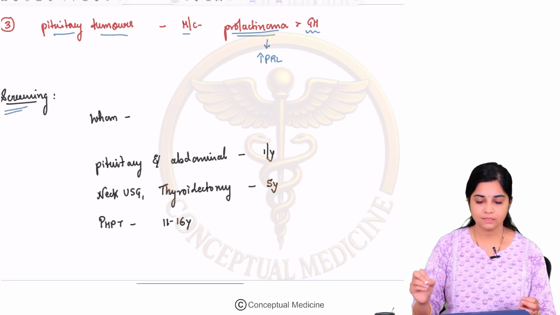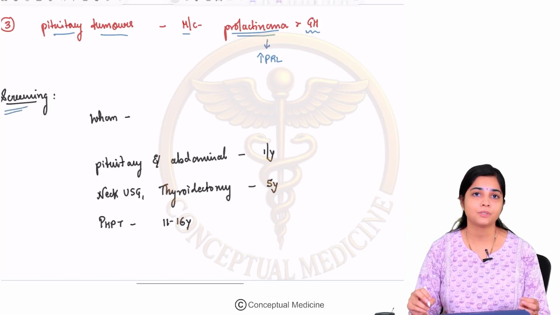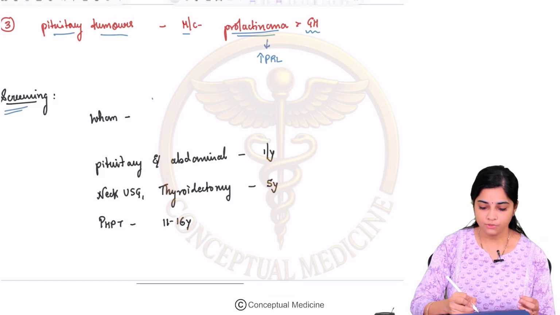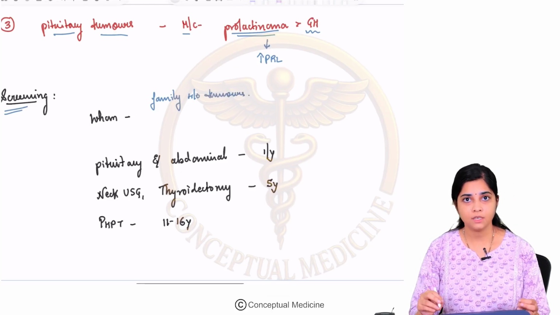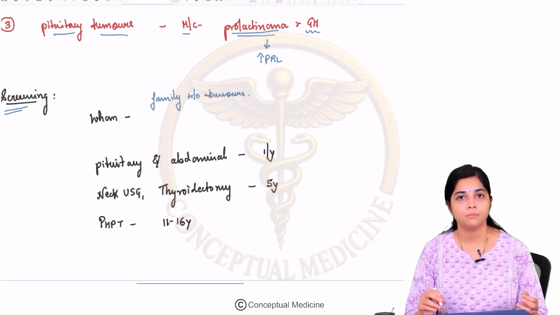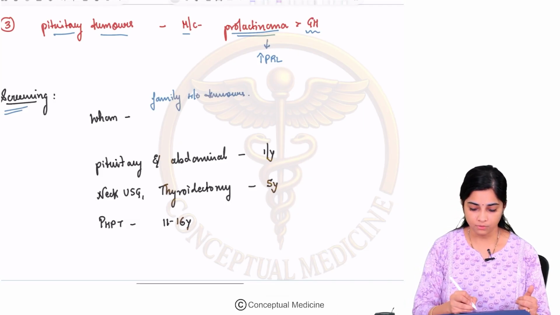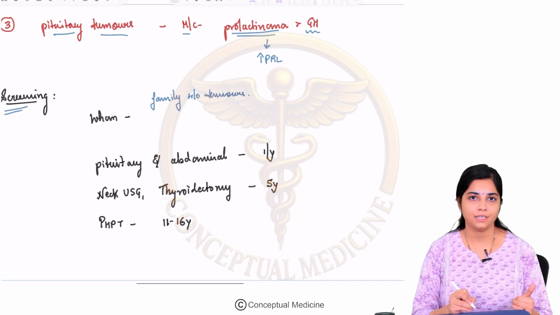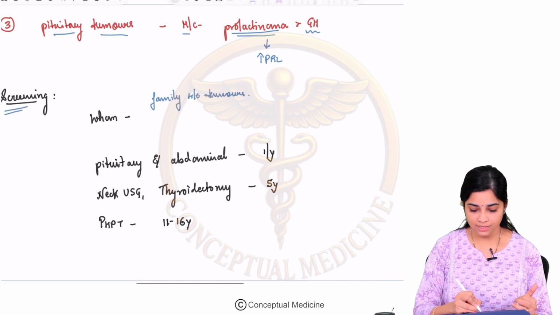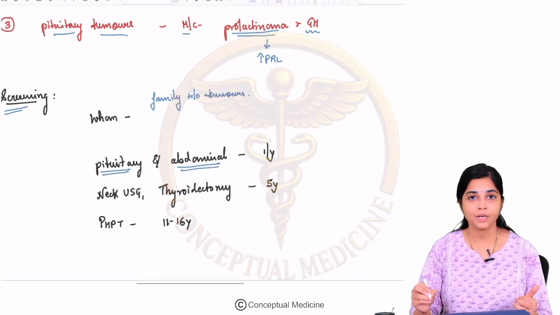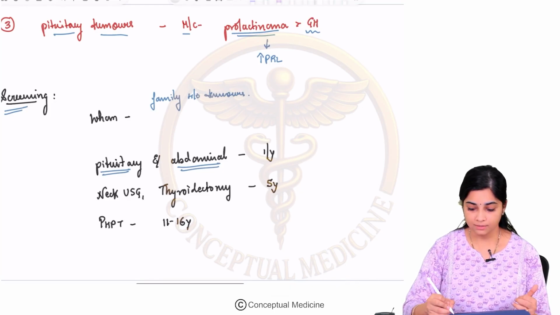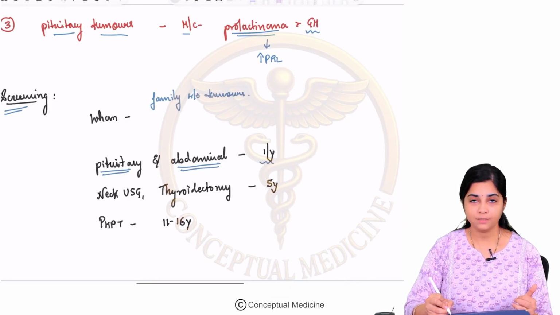Now let us look at screening. Whom do you want to screen for MEN1 syndrome? If there is a family history of tumors, a family history of endocrine tumors, then you want to screen them for MEN1 syndrome. So how do you do this screening process? You start screening for pituitary adenomas and abdominal tumors at least one time a year.